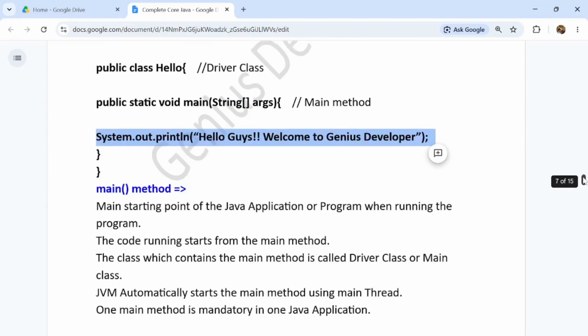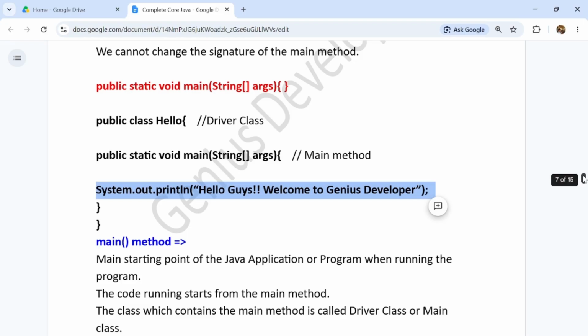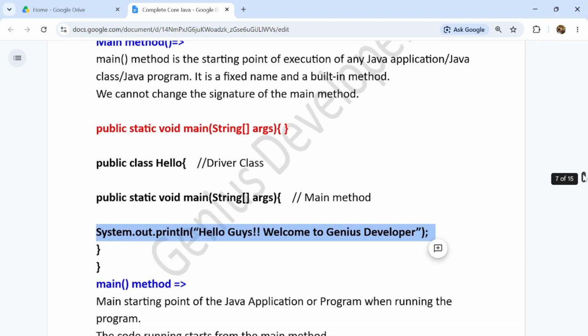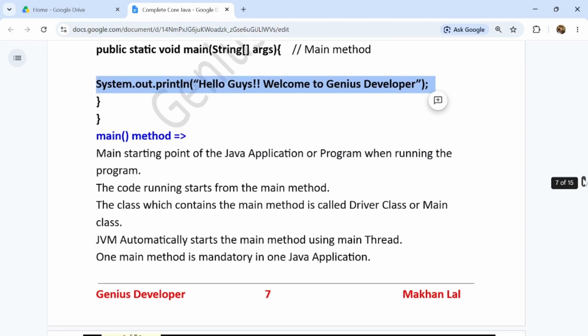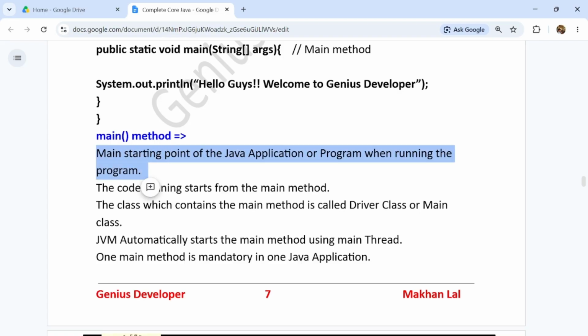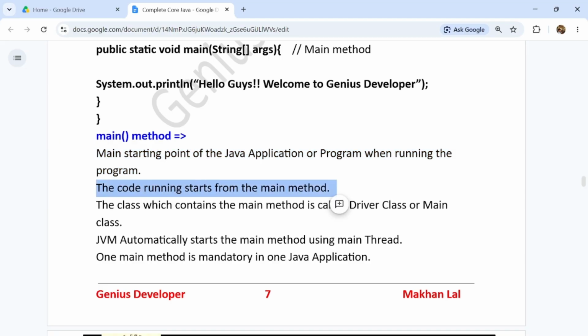Talking about the main method, which is the most important method in a Java application, we must understand it. Then only will you understand the complete Java program flow or application flow. So the main method is the main starting point of a Java application or program. When running the program, the code starts running from the main method. When we start the Java application, it will start running from the main method only.